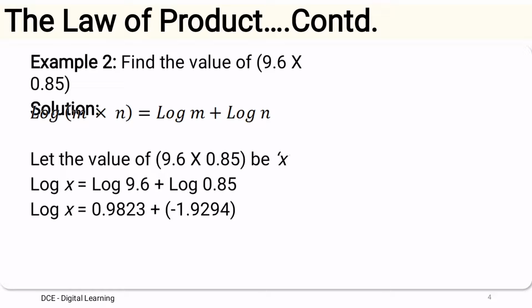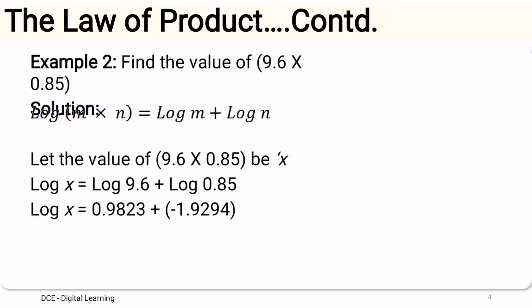Plus, on the other side the number is less than 1. When the number is less than 1, or when the number is a pure fraction, then the characteristic is negative, and it is 1 more than the number of zeros after the decimal point. After the decimal point there are no zeros, so 0 zeros plus 1.